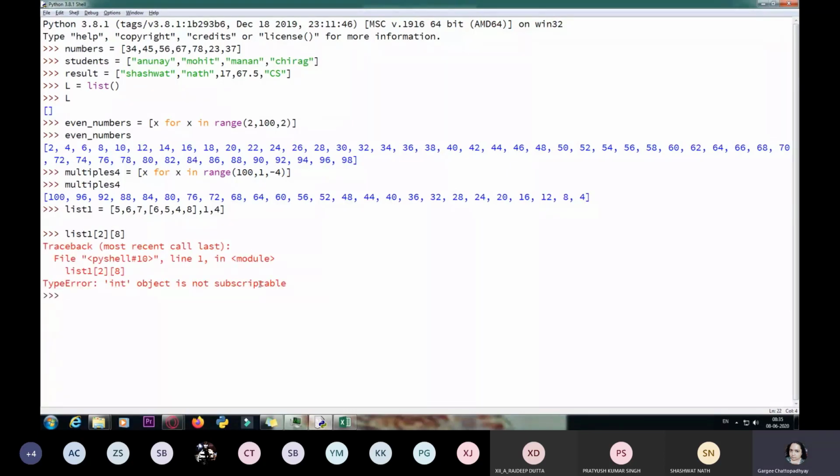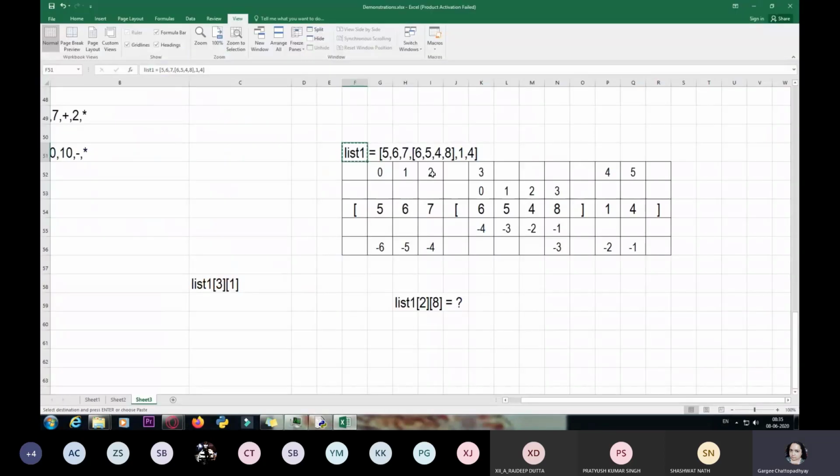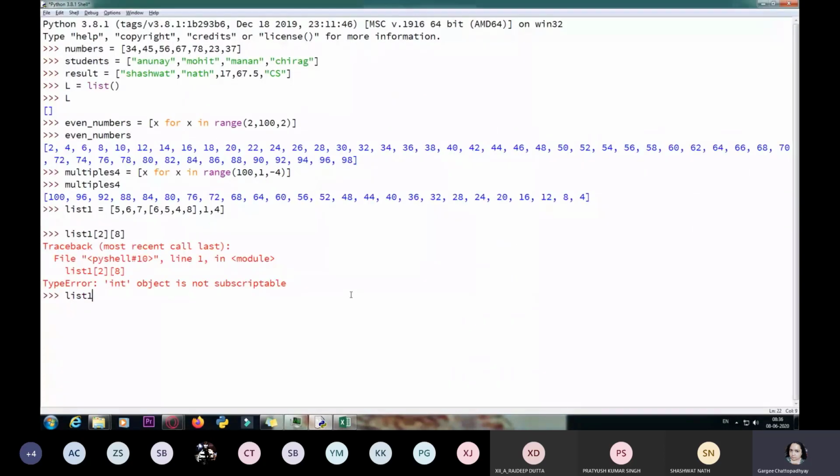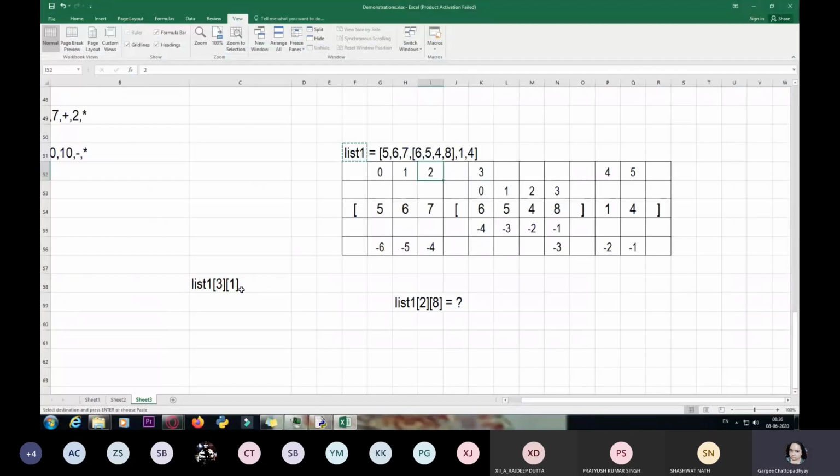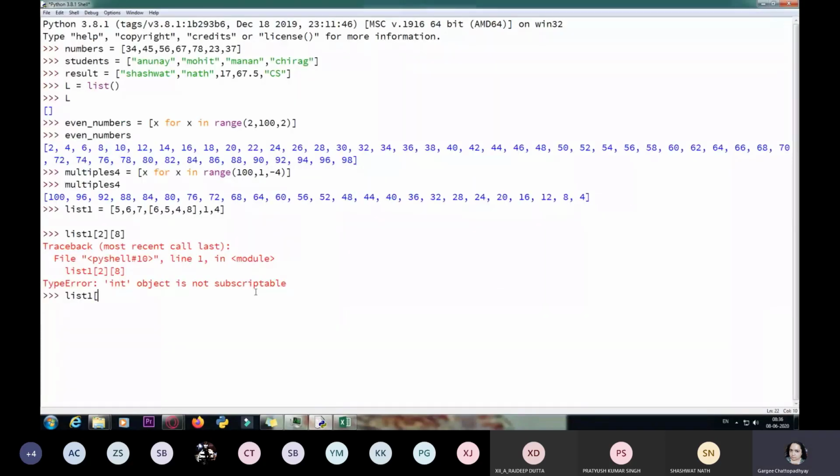Int object is not subscriptable. So you can see over here that we have index 2, but index 2 refers to an element which is not a list. Okay, but if I write over here list 1, 3, 2, then I'm getting an answer, that is 4.